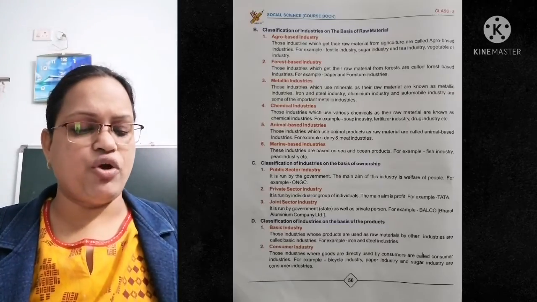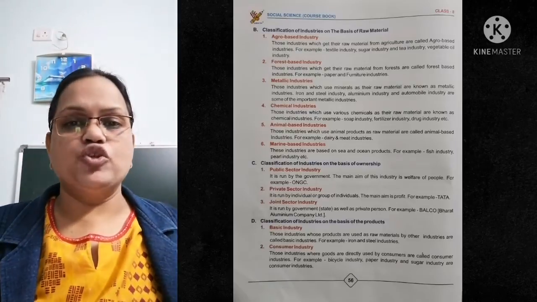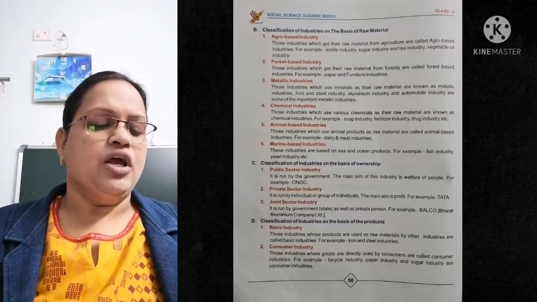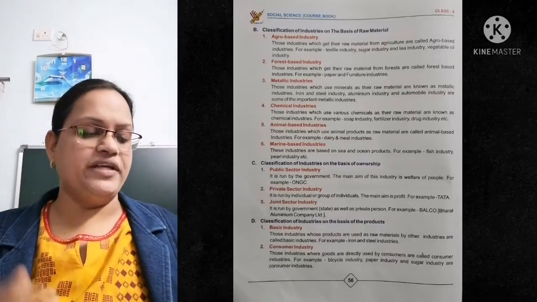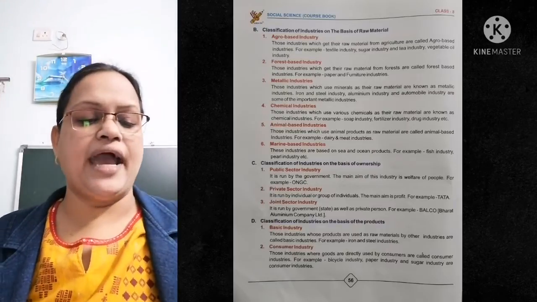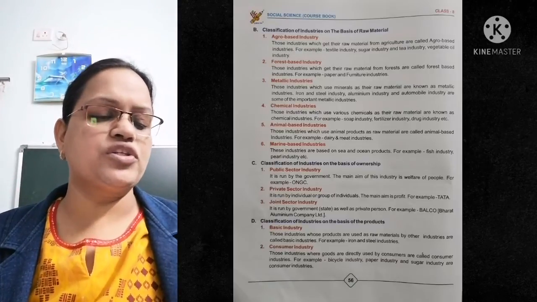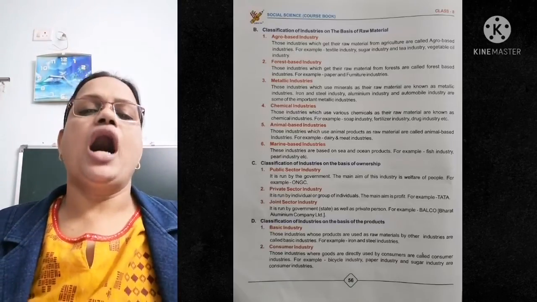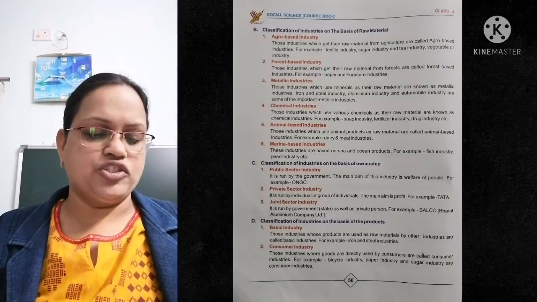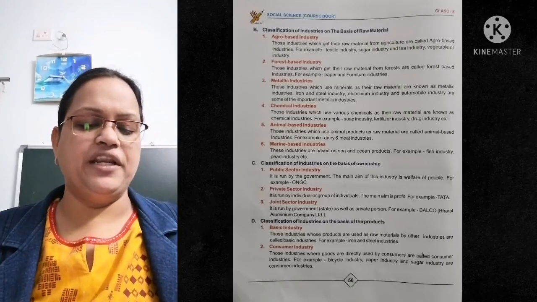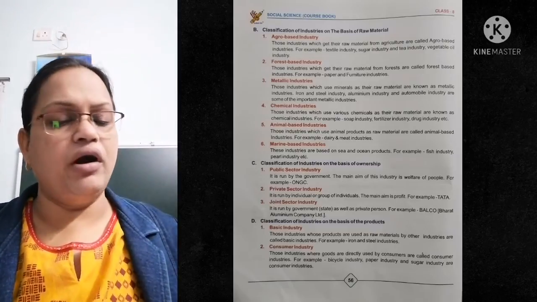Next is classification of industries on the basis of the product, that is basic industry, consumer industry. Basic industries whose products are used as raw material by other industries are called basic industries. For example, iron and steel. And consumer means those who take. These industries where goods are directly used by consumers are called consumer industries. For example, bicycle industry, paper industry and sugar industry are consumer industries. We use it, consumer industry.